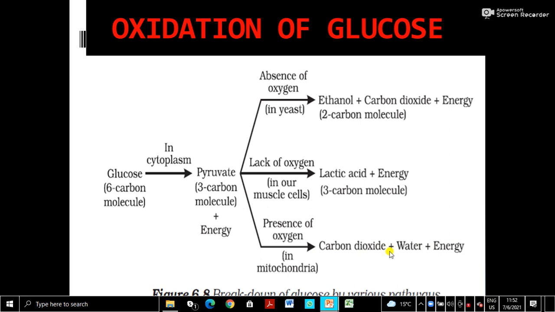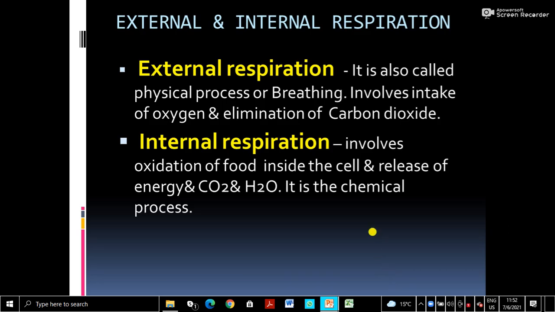That is why, as we learned in class 9, mitochondria are known as the powerhouses of the cell. Mitochondrion is the powerhouse of the cell because it produces, stores and releases energy. Remember that.